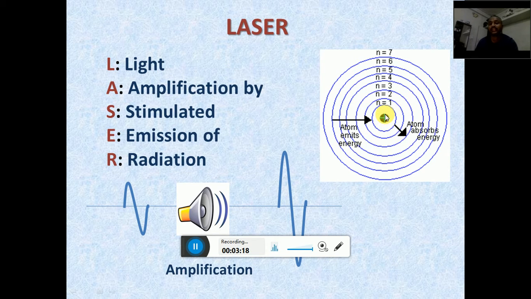At the center of any atom there is the nucleus, which is positively charged, and around that nucleus a number of electrons are revolving in specific orbits. Every electron has its own orbit, and every orbit has its energy. So every orbit is also called an energy level. Every orbit has its own energy level, meaning any electron present in that orbit or on that energy level has the same energy of that energy level.